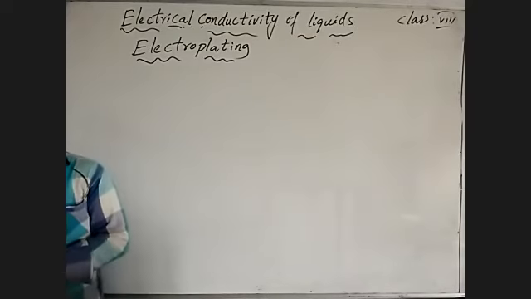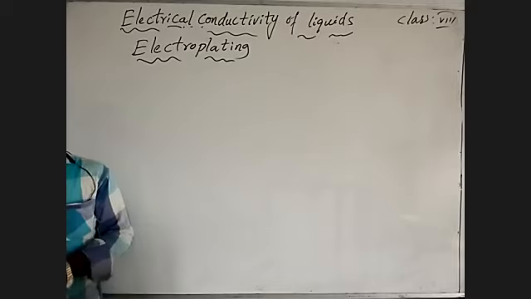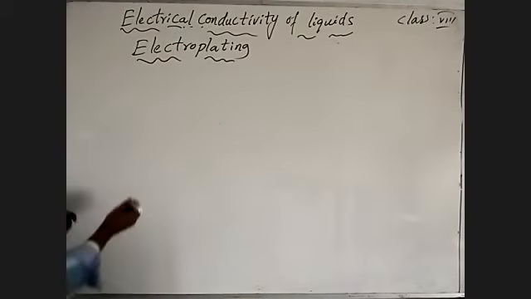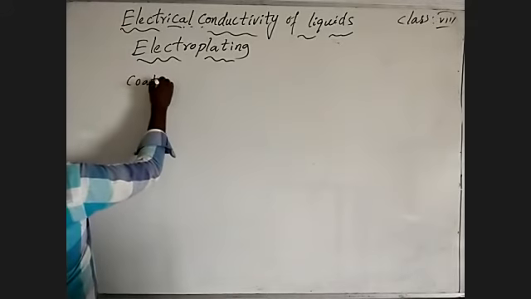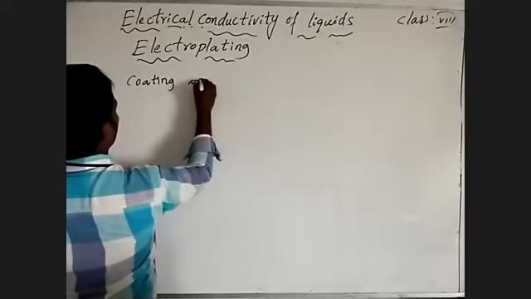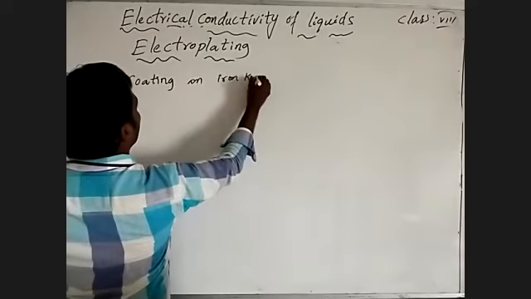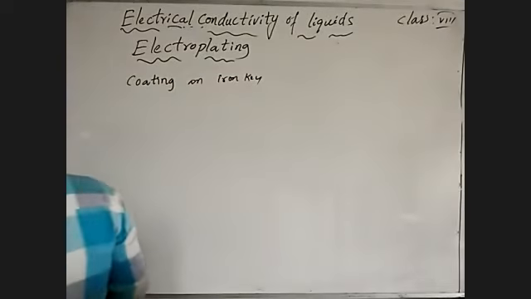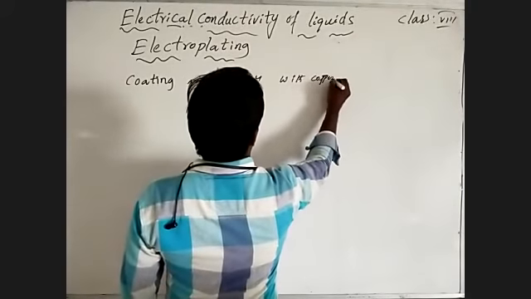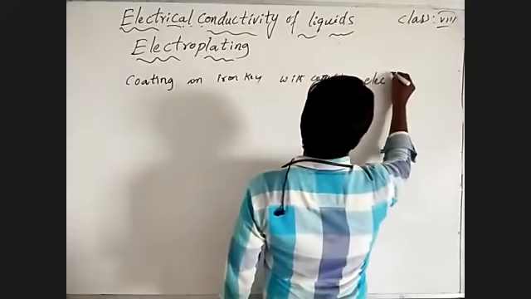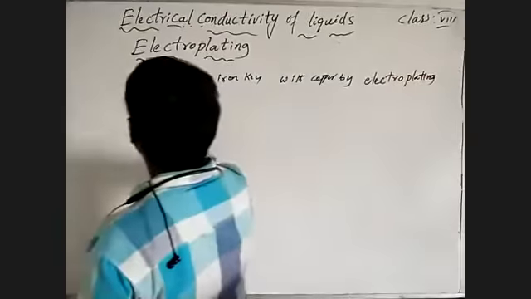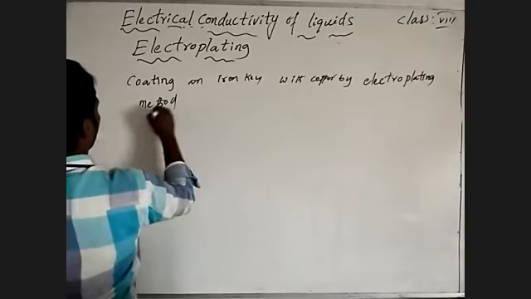To understand that, we have to understand one activity: coating an iron key with copper by the electroplating method. What you have to observe? Coating an iron key with copper by the electroplating method.